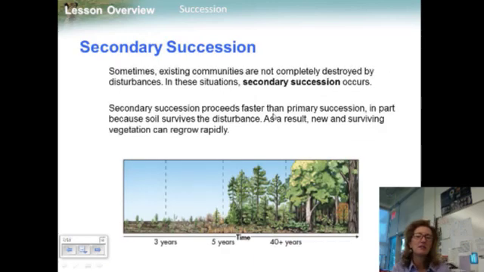Sometimes existing communities are not completely destroyed by disturbances. In these situations, secondary succession occurs. Secondary succession proceeds faster, as you could imagine, than primary succession, in part because soil survives the disturbances. And as a result, new and surviving vegetation can grow back rapidly. Secondary succession often follows a wildfire, a hurricane, or some other kind of natural disturbance.